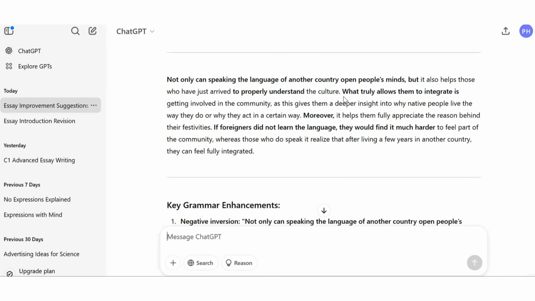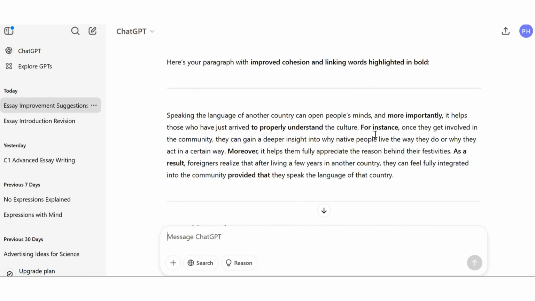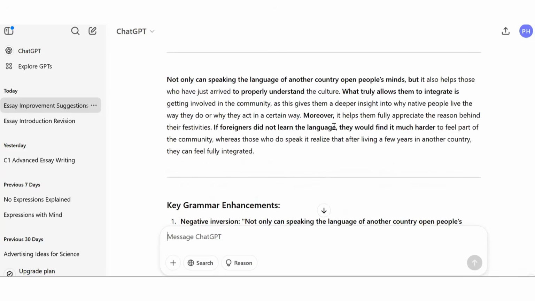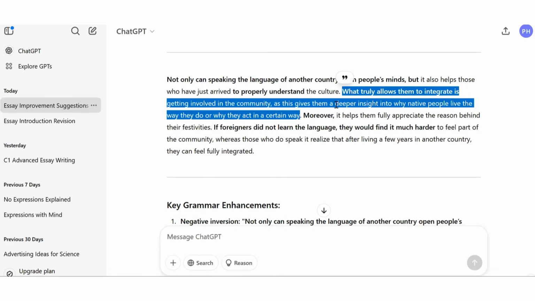We've got now a cleft sentence here, what truly allows them to integrate. So again, them referring back to the people, that gives us our organization. Getting involved in community, as this gives them a deeper insight into why native people live the way they do or why they act in a certain way. Let's go back and see how that compared. For instance, once they get involved in the community, they can gain a deeper insight into why native people live the way they do or why they act in a certain way. So we've got the sentence here, but slightly more emphatic with this cleft sentence that's been included.